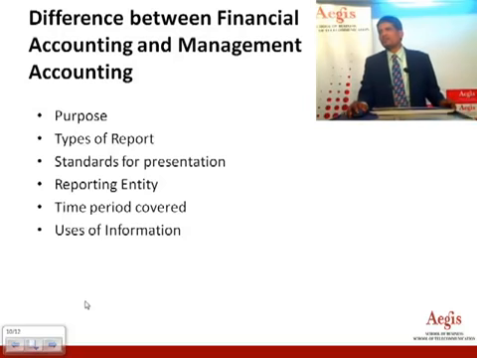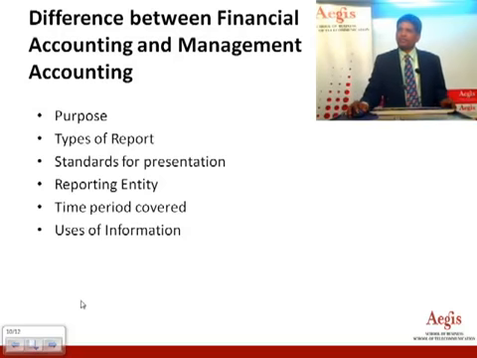Now next is users of information. Who are the users? All stakeholders. For financial accounts, it is the accountant, manager, director, promoter; they are all users of information. While in the case of management accounting, it is the outside stakeholders such as suppliers, customers, banks, institutions, and government. These are all stakeholders.